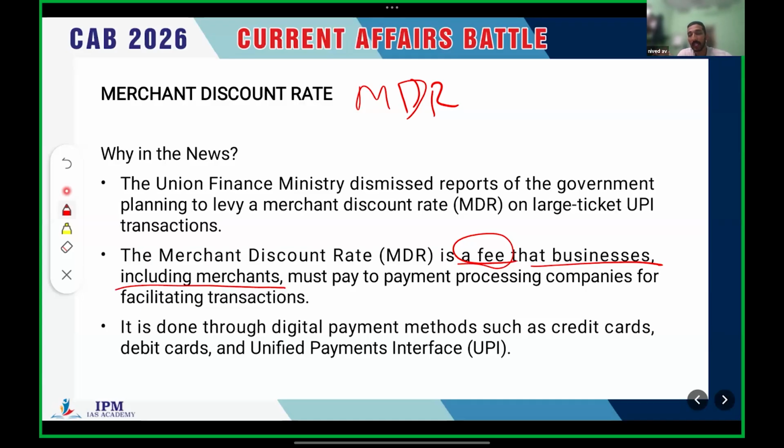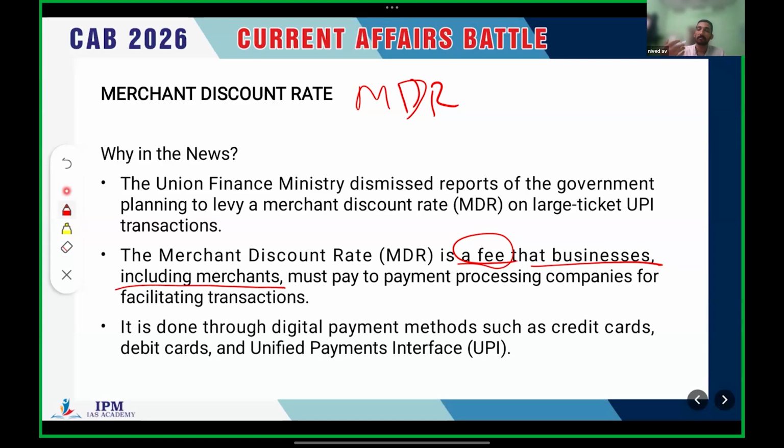Whenever a UPI payment transaction is happening, the merchant has to pay a certain amount of fee. Clear? Any doubt? This is the basic clarity about this particular topic. So that fee is known as merchant discount rate.